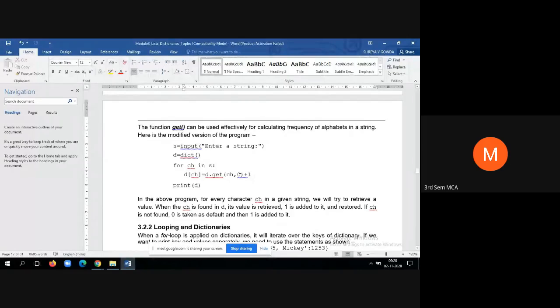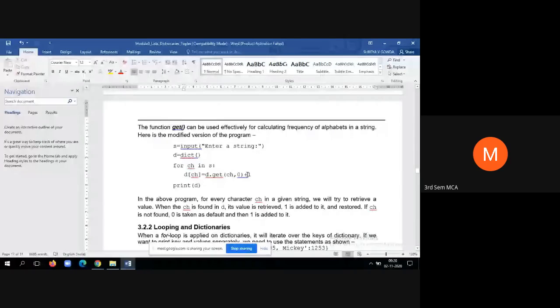So automatically what happens here, if the element is not at all existing, it cannot retrieve, so it will take the default value, that is 0, then plus 1. So 0 plus 1 is 1.